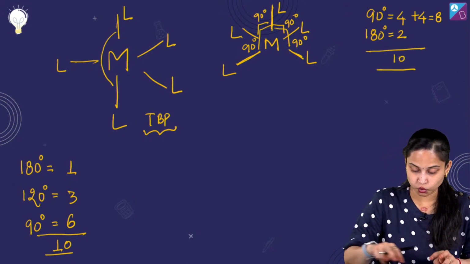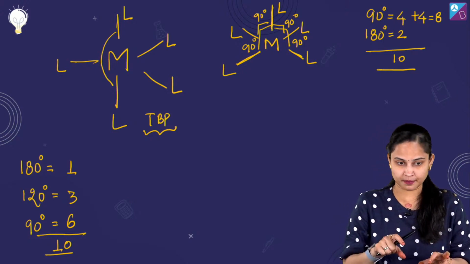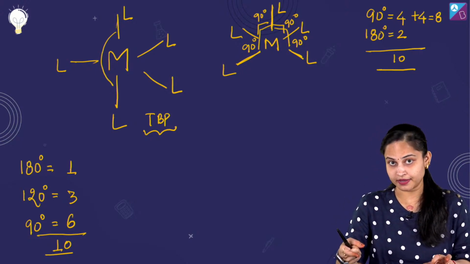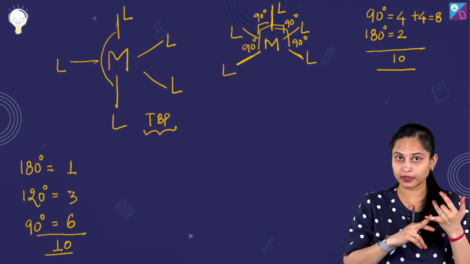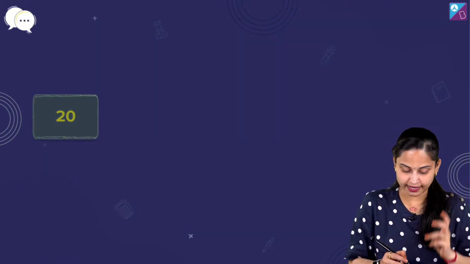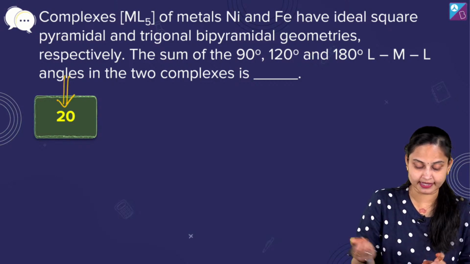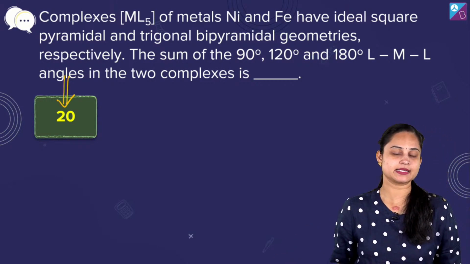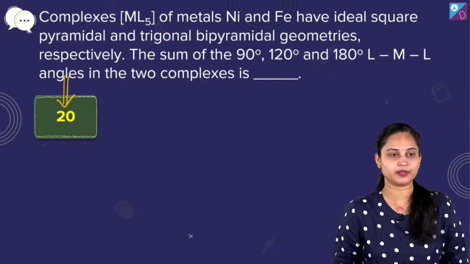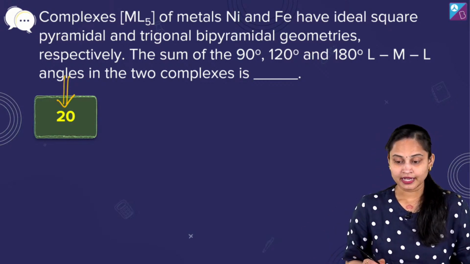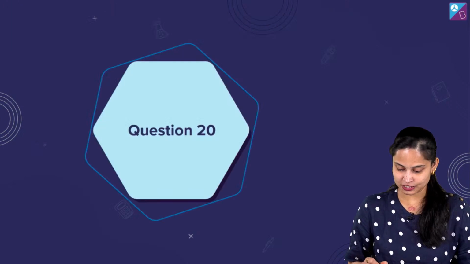तो अगर मैं इन दोनों ट्राइगोनल बायपिरामिडल का और स्क्वायर पिरामिडल के एंगल्स का सम करूं, 180, 120 and 90, so in total I will be having 20. So 20 है इसका आंसर। Okay, हर्ष कुमार, it's 20. Very good, absolutely fine. Good one, 20 है. Let's move ahead and talk about the last question of the session.